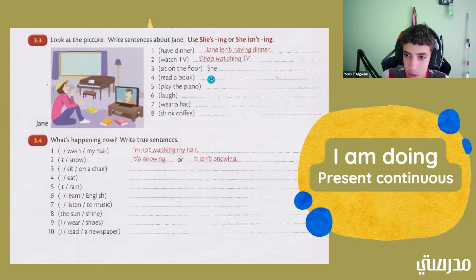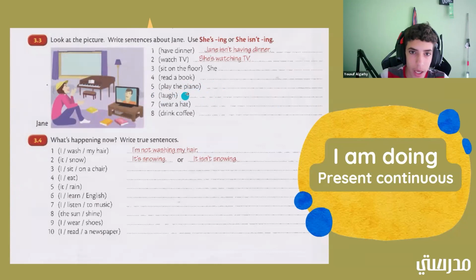Good job. Okay. So play the piano. Do you think Jane might be playing the piano right now? She is not playing the piano. You're right. So if she is not playing the piano, how would the sentence be? She isn't playing the piano. Good job. Okay, now laugh. Okay. So if you look closely, she is laughing. So what would the sentence be? She is laughing, or Jane is laughing.